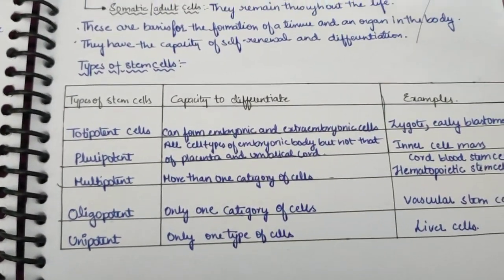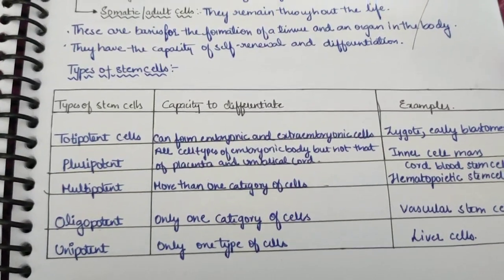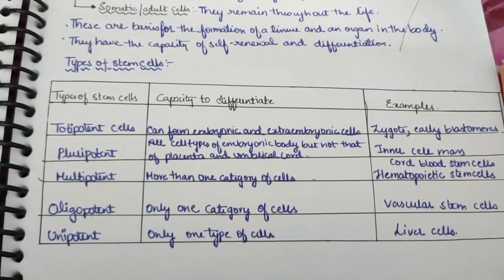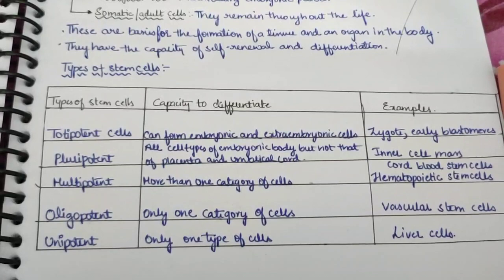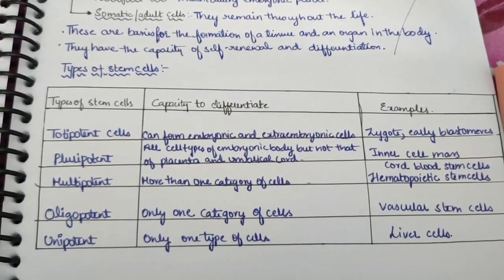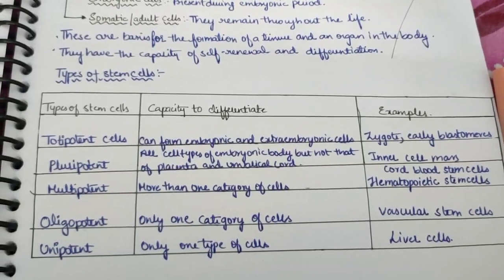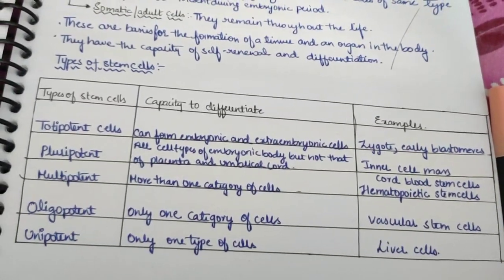Now totipotent cells can form embryonic and extra-embryonic cells. They are seen in the zygote, early blastomeres, etc. Then pluripotent cells form all cell types of the embryonic body, but not that of the placenta and umbilical cord. They are seen in the inner cell mass.